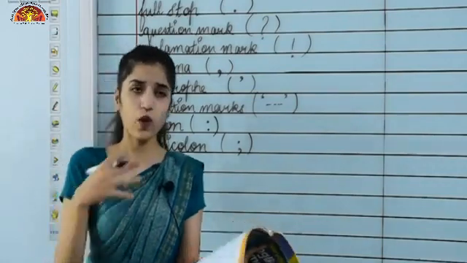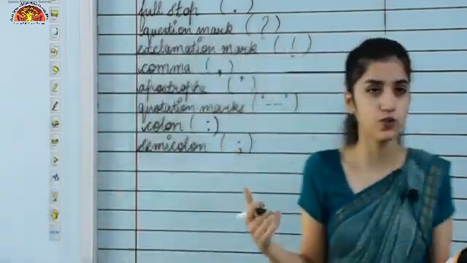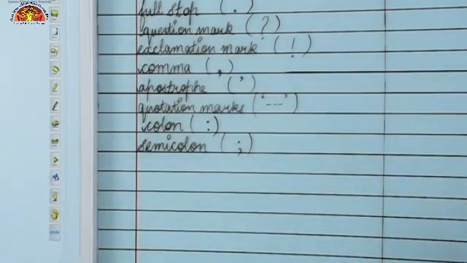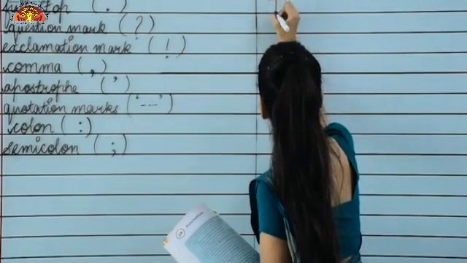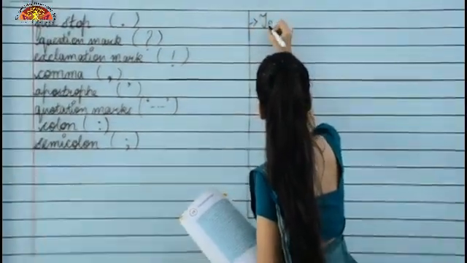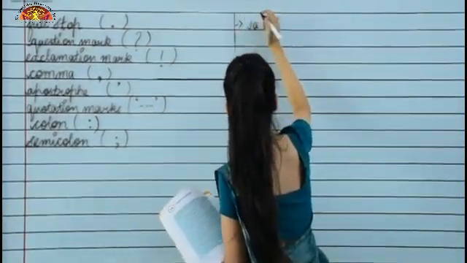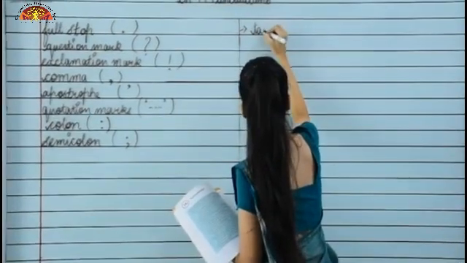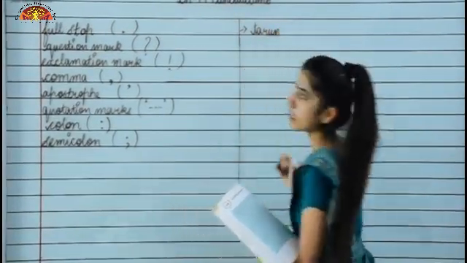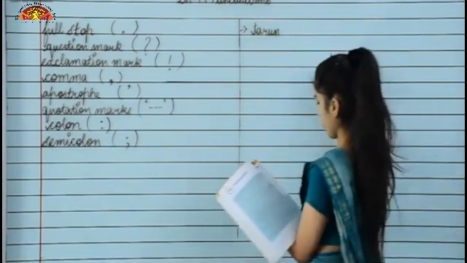Now we are writing some sentences related to it, and we will see how they are used in a sentence. I am writing an incorrect sentence.